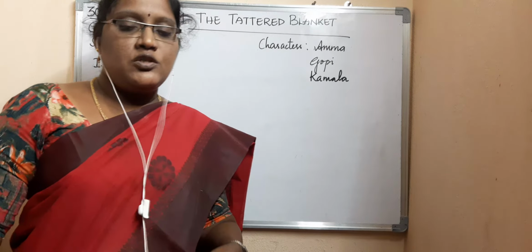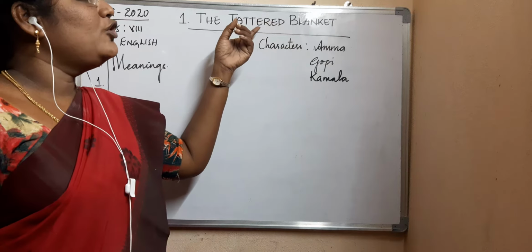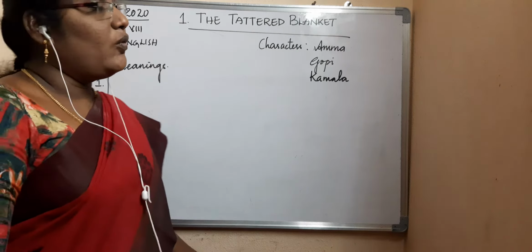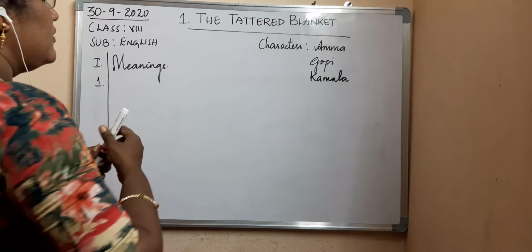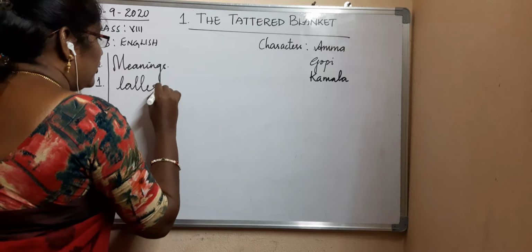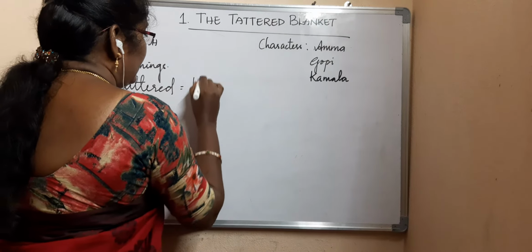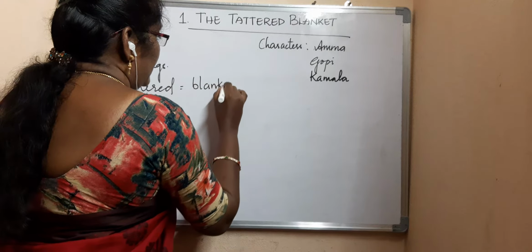So the name of the lesson is The Tattered Blanket. What is the meaning of tattered? Tattered means torn. When I write the meaning, immediately you have to write the meaning in your book.